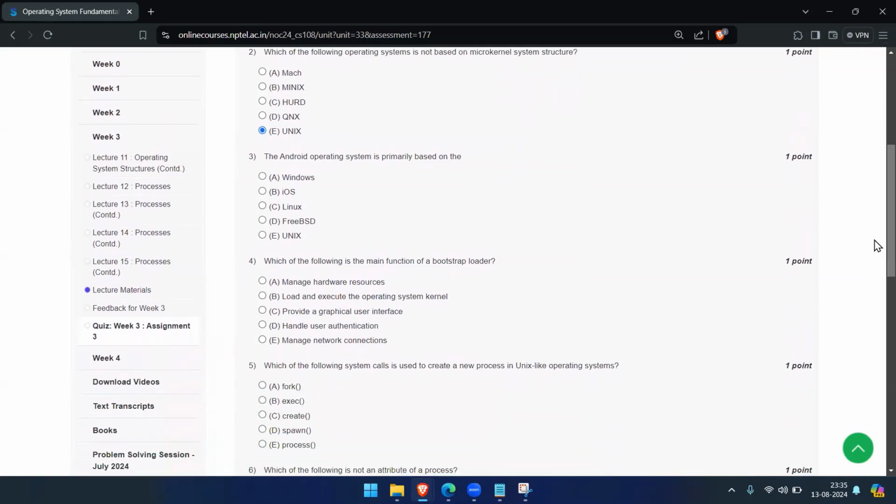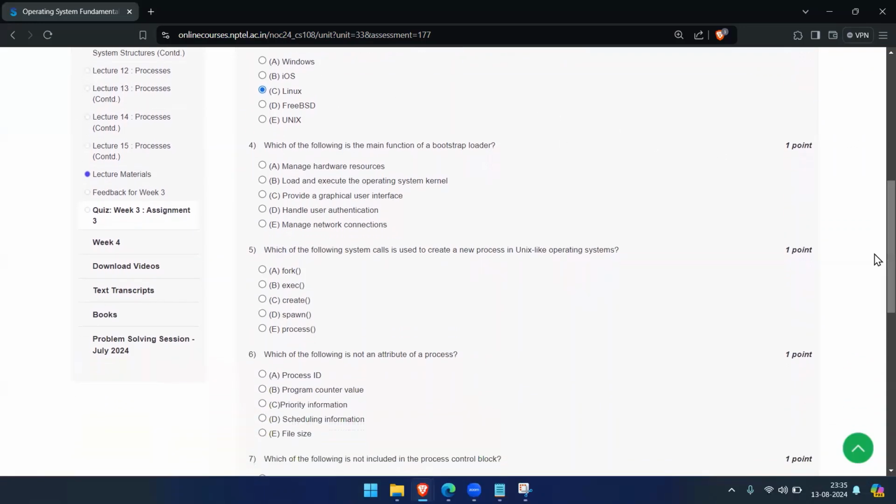Next question, the Android operating system is primarily based on Windows, iOS, Linux, FreeBSD, or Unix. Android is developed by the Open Handset Alliance. It is developed mostly by Google, it's open source, and it has a stack similar to iOS. It is based on the Linux kernel, but modified to provide process management, memory management, device driver management, and power management. So the right answer is that it is primarily based on the Linux kernel.